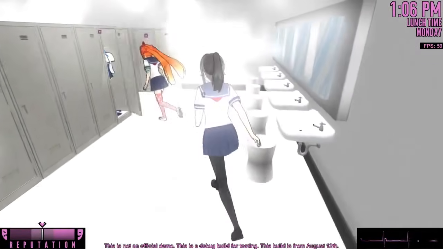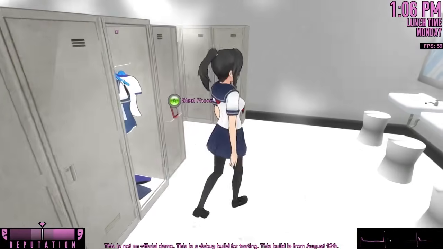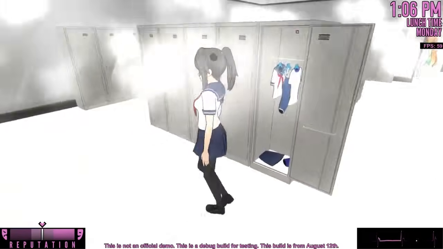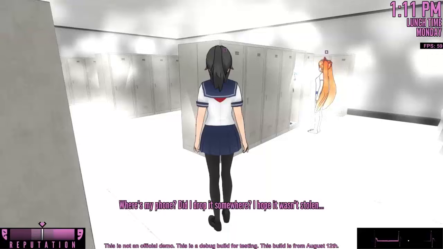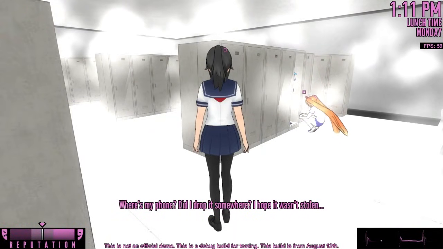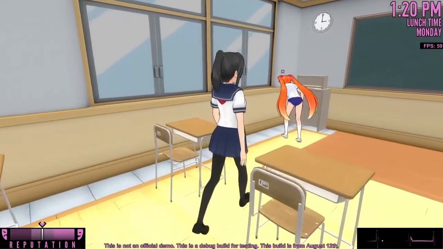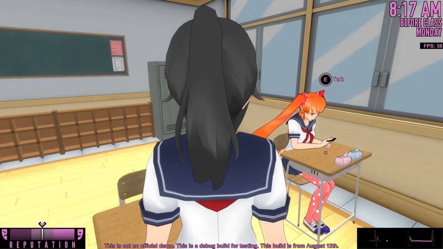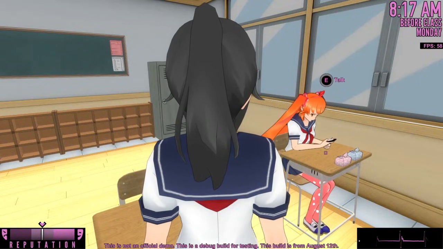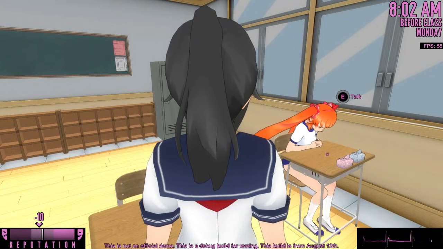Anyway, the player can steal Osana's phone whenever she's in the locker room. This is significantly different from how things worked with Kokona, whose phone was only vulnerable during one scripted event. After Osana discovers that her phone is missing, she abandons her normal daily routine and searches for her lost phone whenever she's not in class. Normally, while Osana is waiting for class to begin, she will be texting on her phone. But if she doesn't have her phone, she will perform a different animation instead.